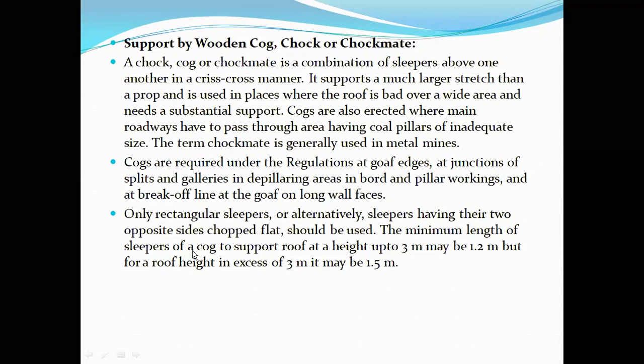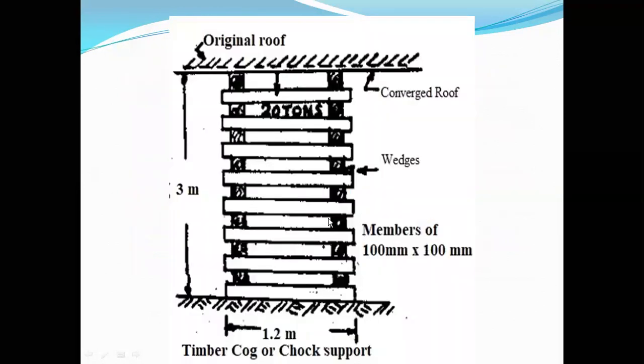So let us discuss how to install the wooden cog, chock, or chockmate. So what exactly is a chockmate? These are some kind of sleepers. Let me draw a small diagram of it.